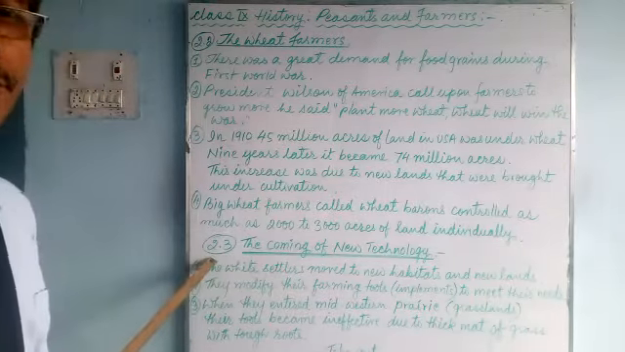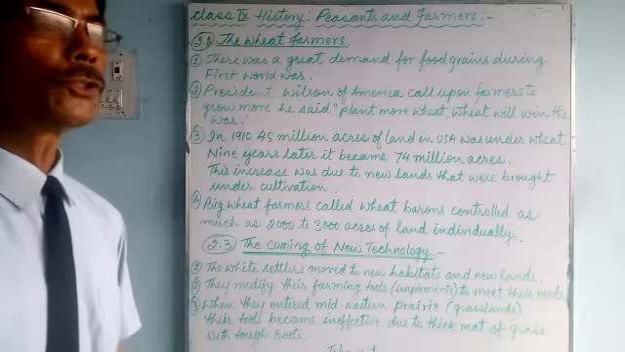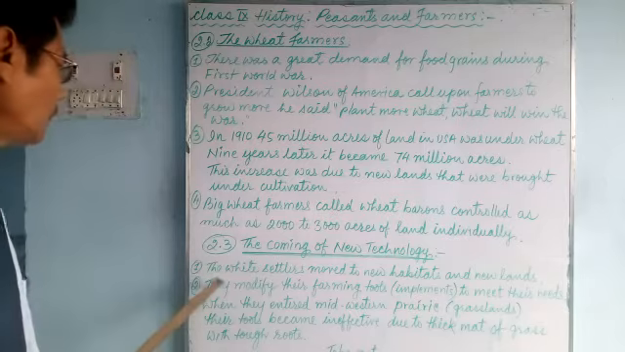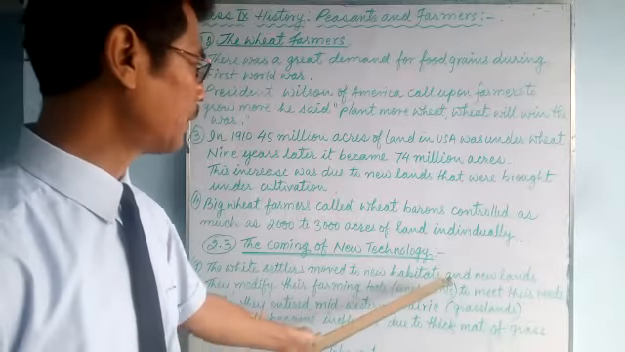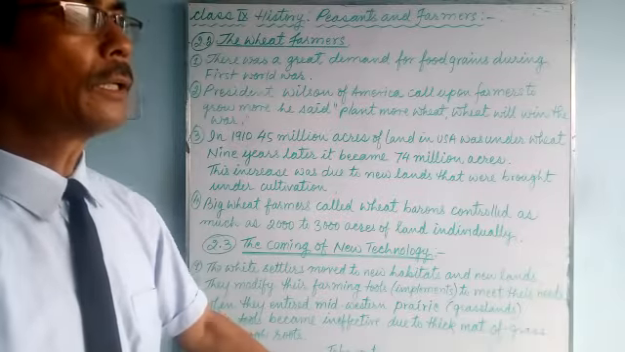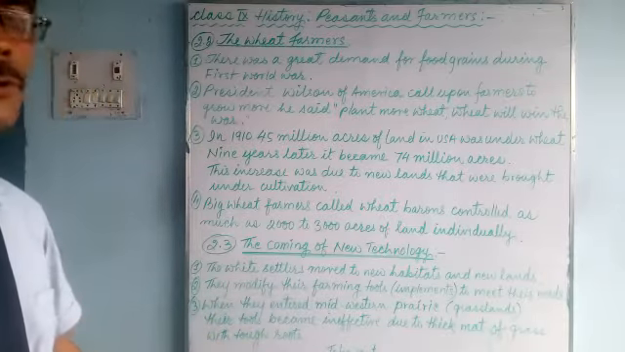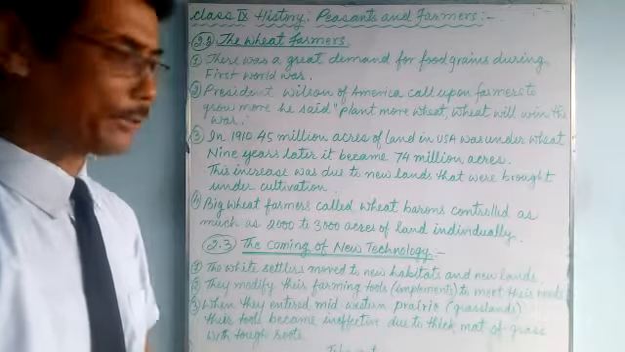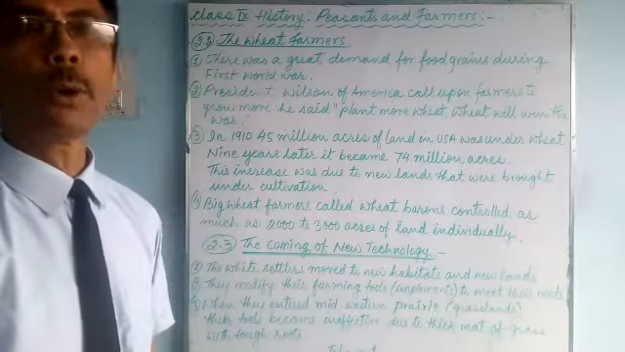Now we have 2.3, the coming of new technology. The coming of new technology also helped them to grow more food and include more areas under cultivation, as the white settlers moved to new lands. They moved further west, cut down the trees and turned the land into cultivated field. So they modified their farming tools, their implements, to meet their requirements or needs.